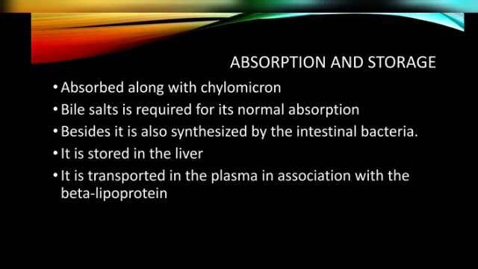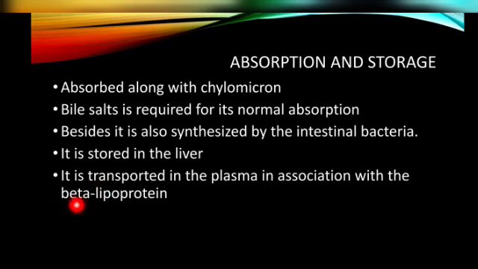Absorption: one, it is absorbed from the chylomicrons, that is from the fat absorption, and the other thing is it is synthesized in the intestine by means of intestinal bacteria. When we enter into storage, it is stored in the liver, and it is transported in the plasma in association with the beta lipoprotein. This is a carrier protein.